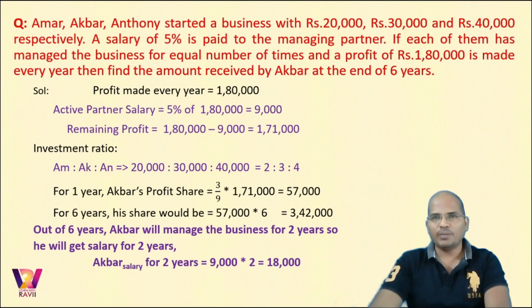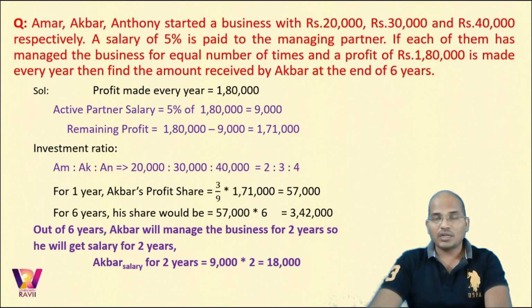That is 2 plus 3 plus 4, it is 9. Out of 9 parts, Akbar gets 3 parts, that is 3 upon 9 into 1,71,000, that would be 57,000. If for 1 year it is 57,000, for 6 years it would be 57,000 into 6, that would be 3,42,000.